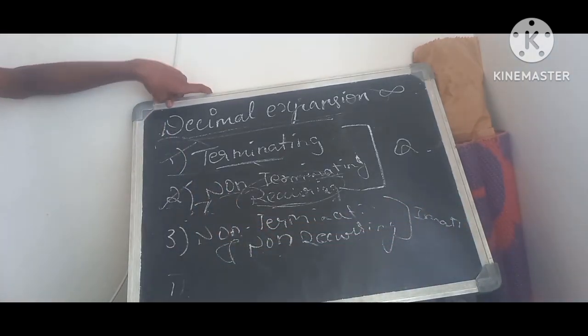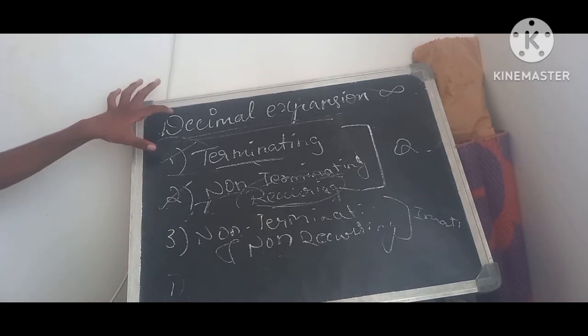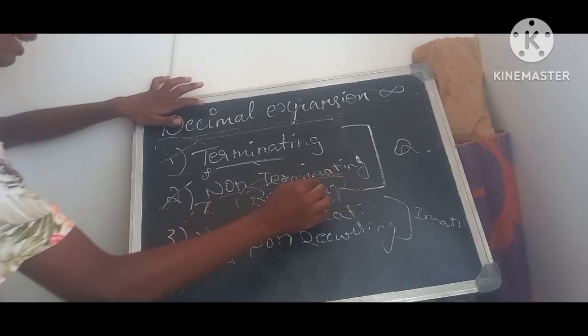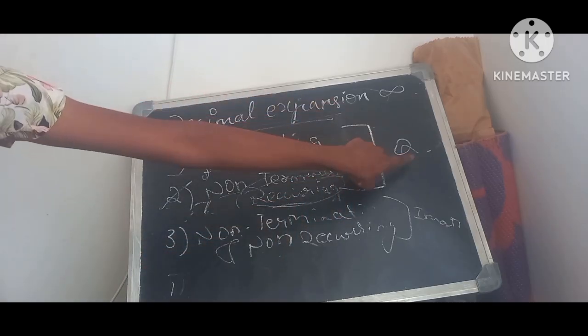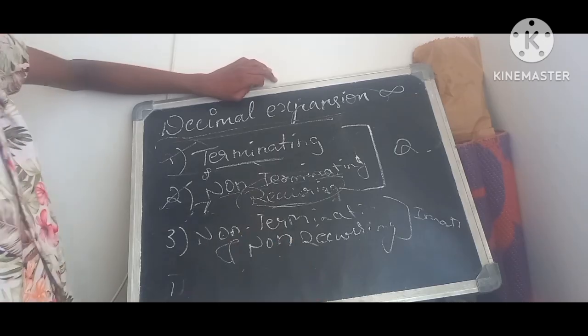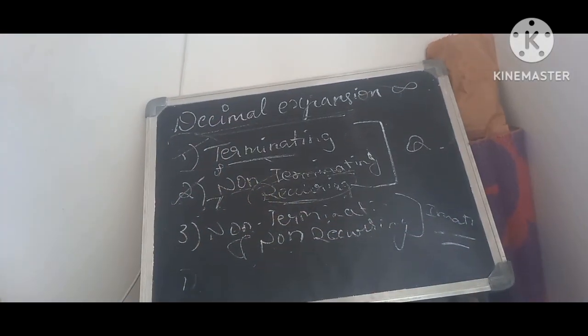So how can you separate a rational number and an irrational number? If the decimal expansion is terminating, or if it is non-terminating recurring, then it is a rational number. But if you get a non-terminating and non-recurring expansion, then it is an irrational number.